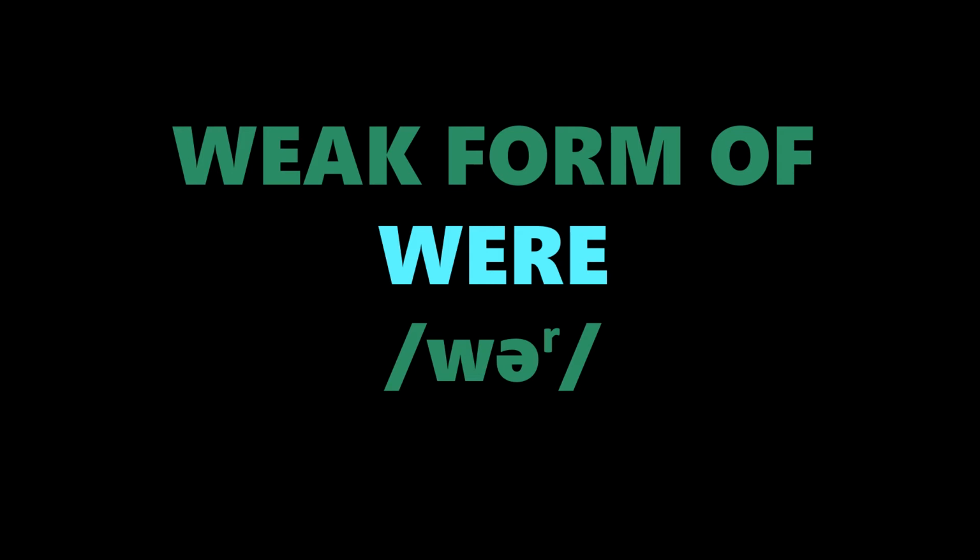You'll see the tiny r there, so remember that's our linking r. Taking an example: if I make it strong, we were in the pub. Going weak could be we were in the pub. We were in the pub, we were in the pub. So that's the weak form. Repeat after me one more time, were. Good.